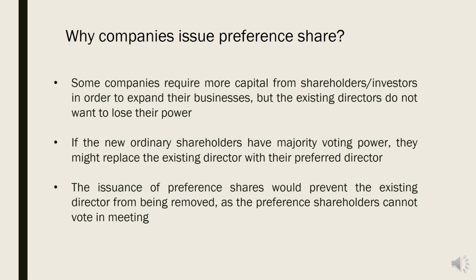Preference shareholders have no right to vote, so they have no benefit of joining in appointing directors or appointing the accountant. They don't have this privilege. So the issuance of preference shares would prevent the existing directors from being removed, as the preference shareholders cannot vote in meetings. So this might be the reason why companies issue preference shares.